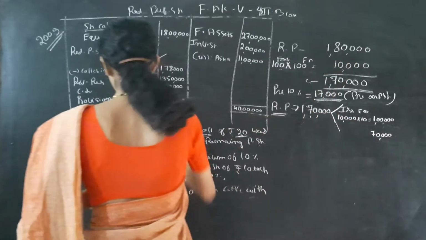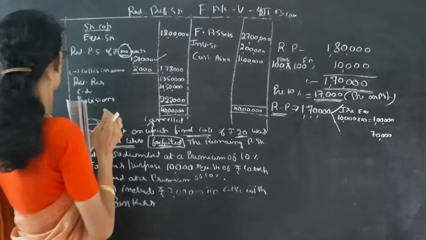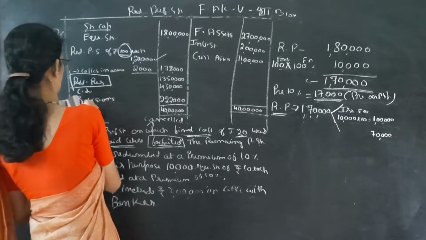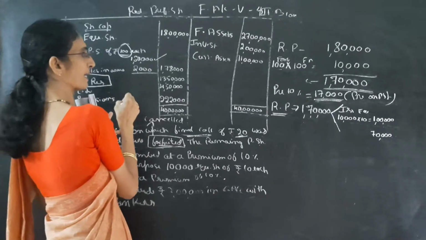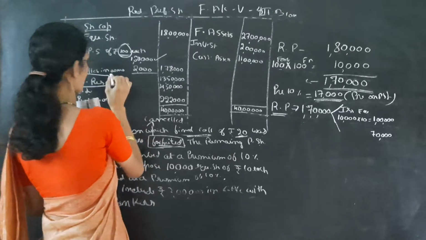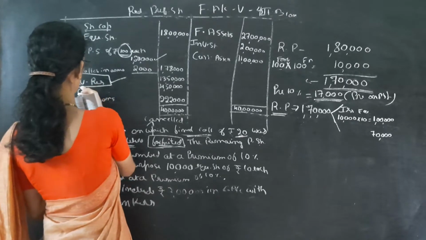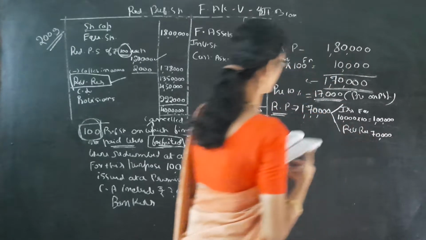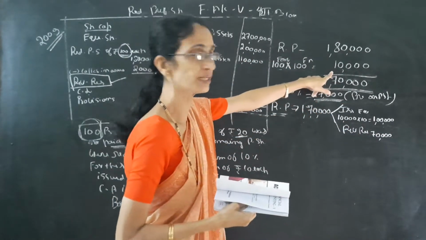We have to see the balance sheet, whether there is a profit and loss account or any reserve. Here it is given revenue reserve, then current liabilities, provisions. That implies the remaining amount should be taken from the reserve or profit and loss account. Here the profit and loss account is not given, so we can take it from the revenue reserve. So we have to redeem 1,70,000 because 100 shares are forfeited.